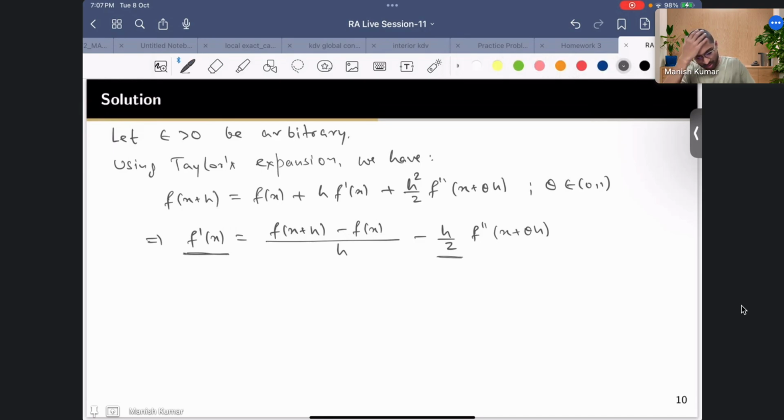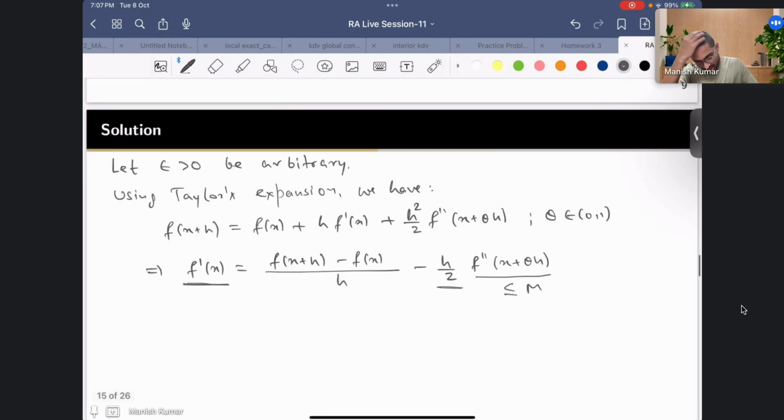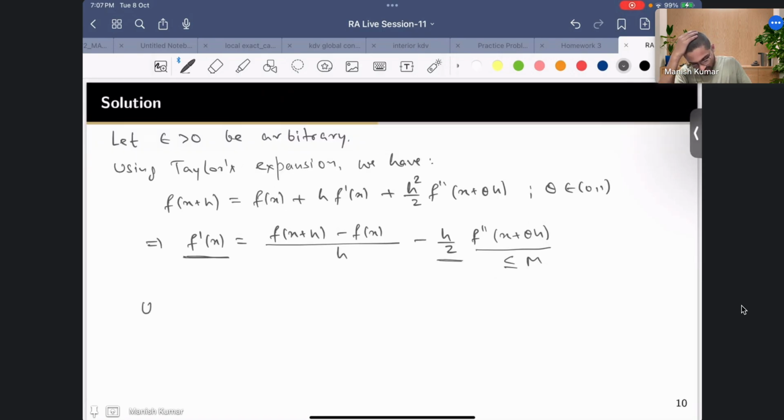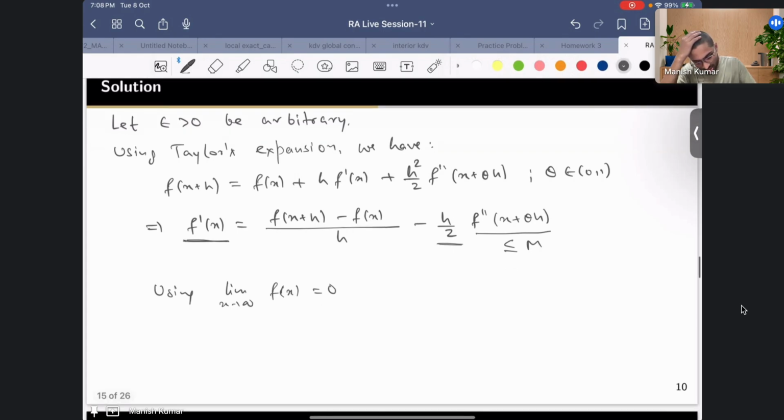Okay, so what I'm saying, this is bounded, I know. So let's say this is less than or equal to m. Okay, let me write first and then I'll tell you. So you know the limit as x goes to infinity of f of x is 0, right? Using this thing you can say that this whole fraction goes to 0 as x goes to infinity.